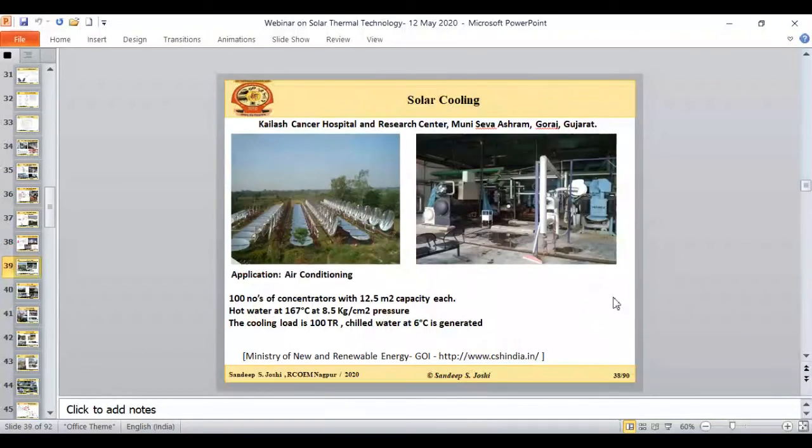In space cooling, again there are a lot of applications. This is one example of a hospital. This is the Kailash Hospital in Gujarat, and they are using around 100 TR of cooling system. You can imagine 100 TR of cooling system. The air conditioning system which is installed in our home is around 1.5 or maximum 3 TR. But this is a 100 TR system which is being used for air conditioning of the cancer hospital. They are using 100 concentrators, which can generate hot water at 167 degrees Celsius. So this water is being used for the vapor absorption system.